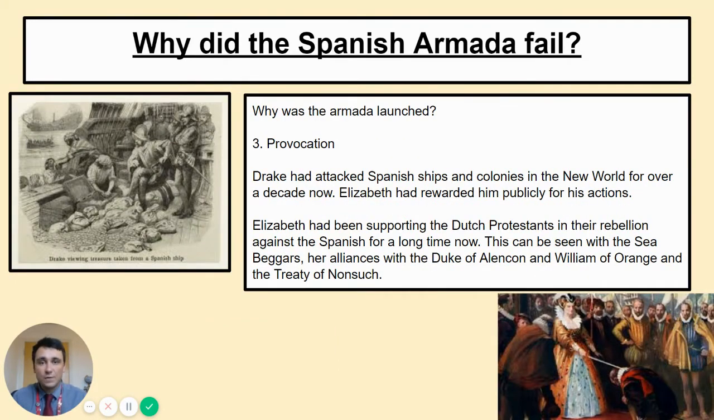Provocation, of course, Sir Francis Drake going along, the pirate, stealing all of that money from those Spanish ships, coming up to the New World, destroying ports there, destroying Spanish ships.